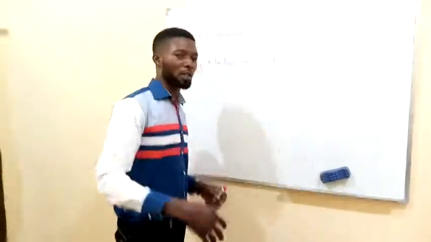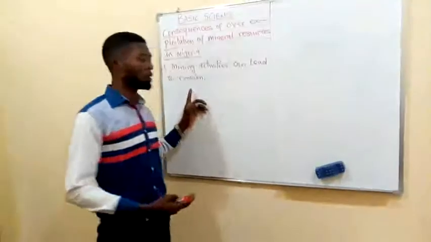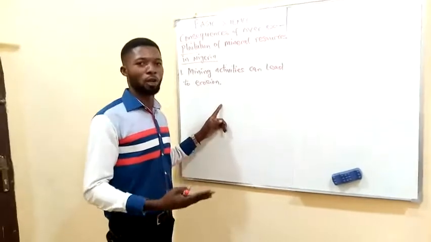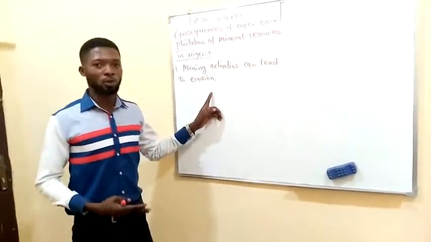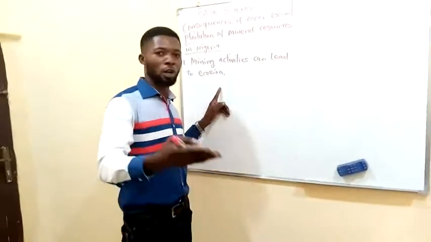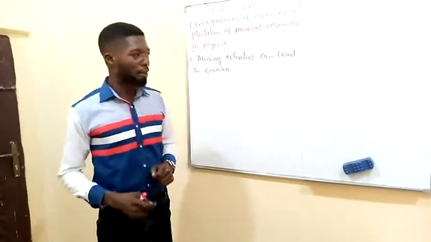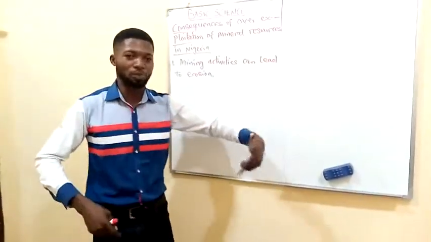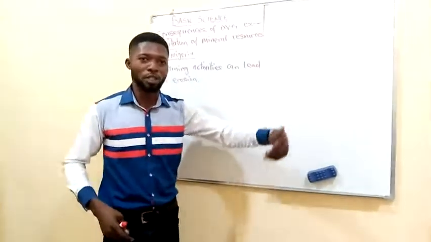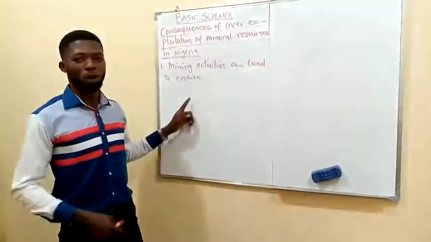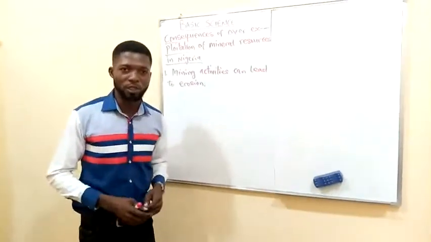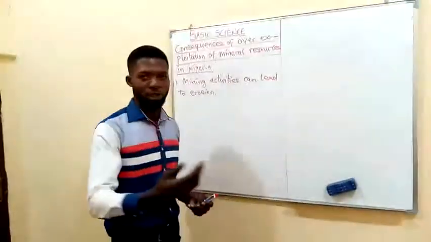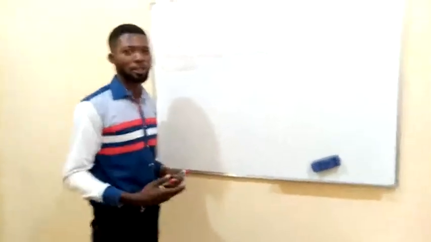Now, in our previous class, we were able to talk about erosion and its meaning. Remember that erosion is the washing away of the topsoil particles, either by wind or rain, isn't it? Alright, so in the course of exploiting these natural resources, which can be extracted from below the earth's surface, what will happen? There will be extraction of the soil, isn't it? Now, the upper layer of the soil is being exploited.